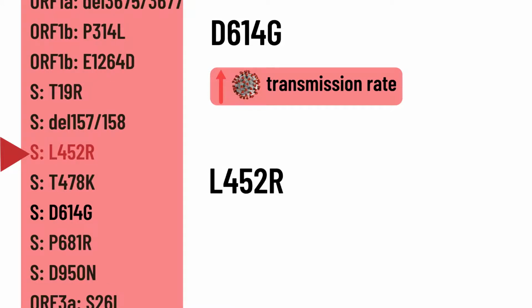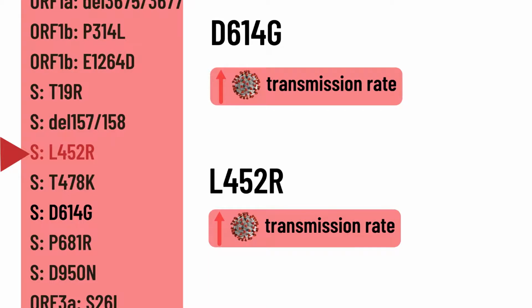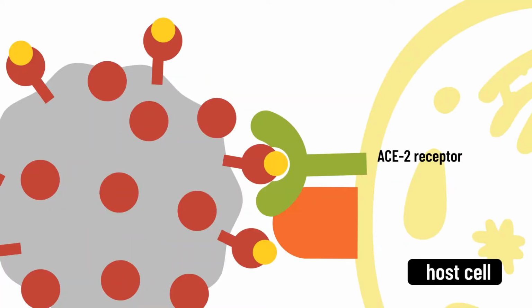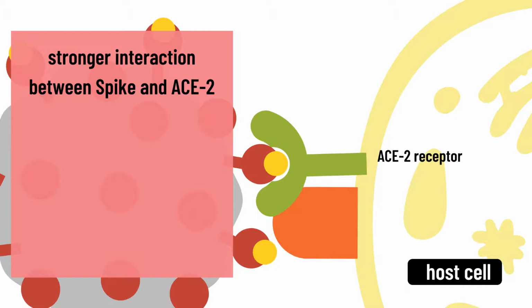Moreover, the L452R mutation further contributes to the increase in transmission rate of the Delta variant. This is due to the structural change on the spike protein caused by the substitution of the amino acid leucine at the 452 position in the chain to the amino acid arginine, causing stronger interaction between the spike protein with the ACE2 receptor on host cells.